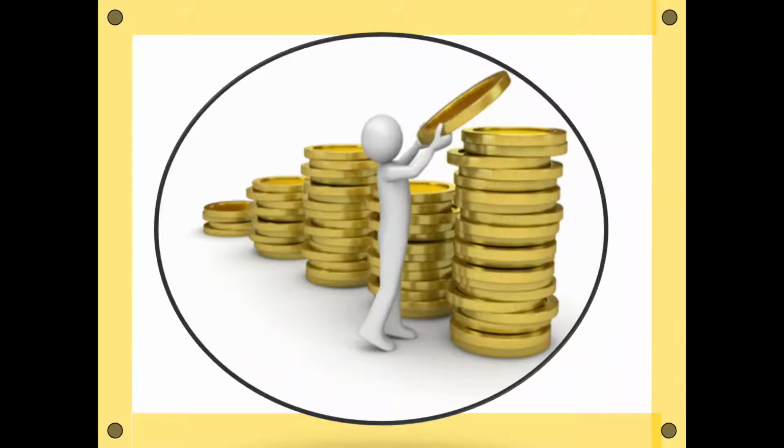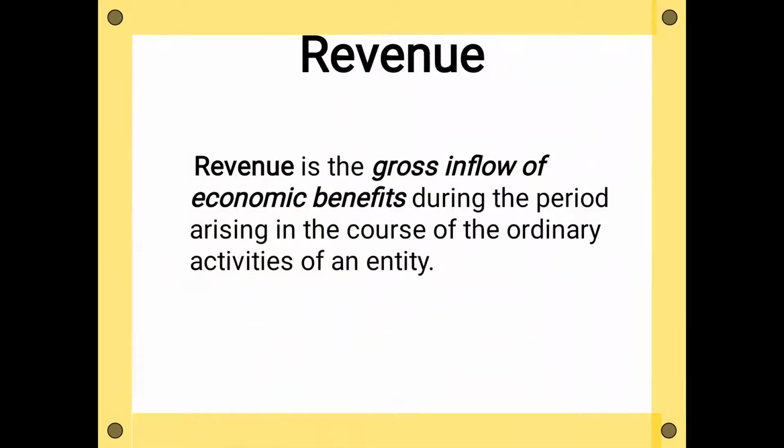So first of all we have to see what is revenue. In this picture you can see that a person is collecting some money, some coins. So these are the economic benefits. Revenue is the gross inflow of economic benefits during the period arising in the course of ordinary activities of an entity. Entity means business enterprise. Ordinary activity means selling or providing, rendering services, or manufacturing or trading. These are all ordinary activities. During the period means the accounting period.